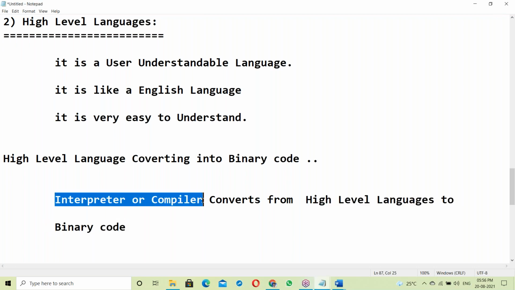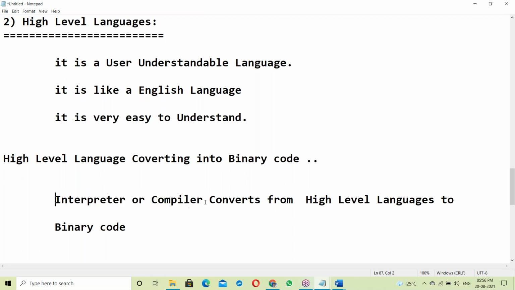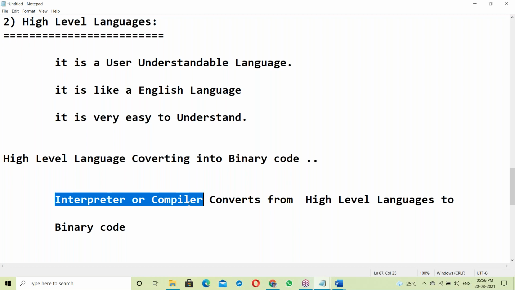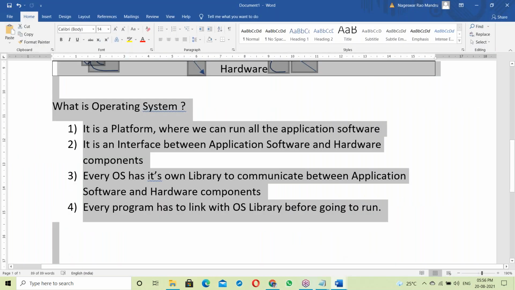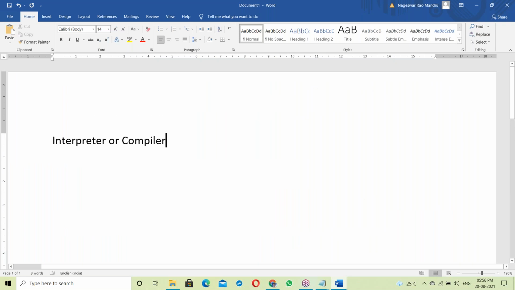So what is an interpreter? What is a compiler? This is the most important topic. Every software engineer must have this knowledge. See, Java is independent of platform and has portability. To understand those features, you must have this knowledge of interpreter and compiler. Now let us see about interpreter and compiler.